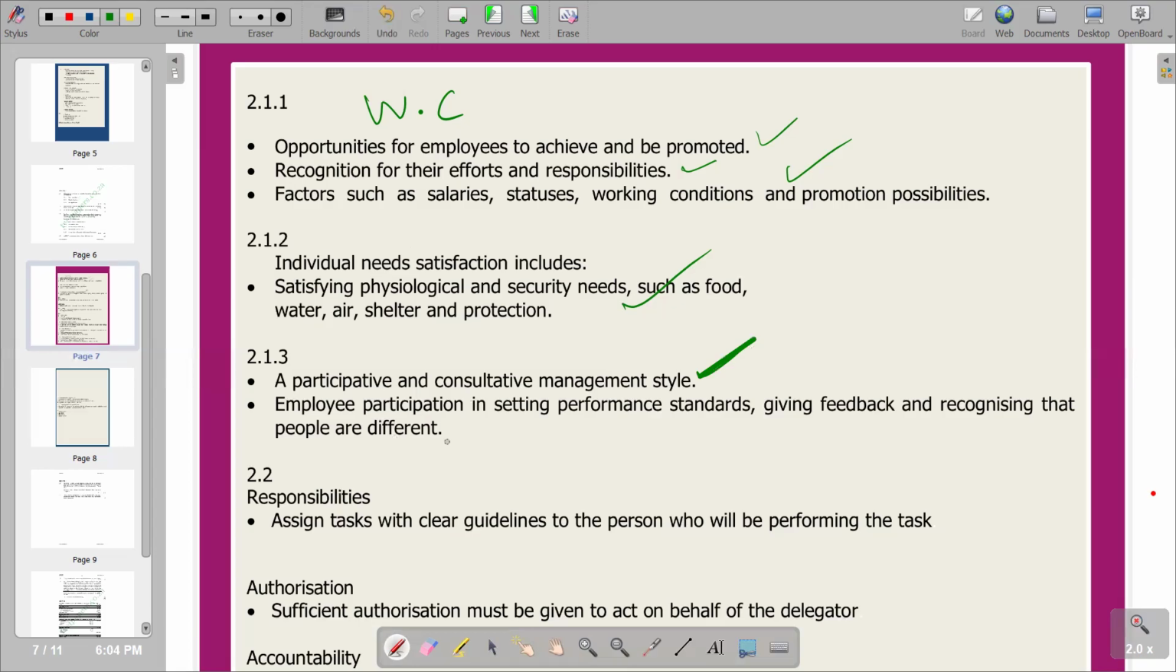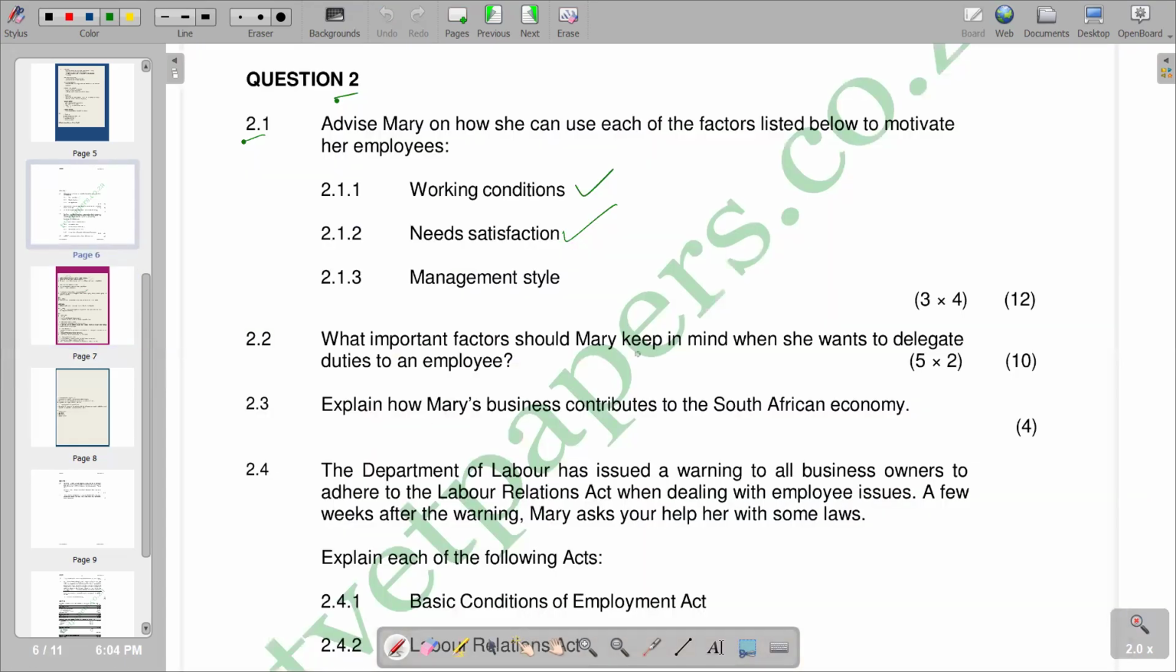The second point is employee participation in setting performance standards, giving feedback, and recognizing that people are different. Then we'll go to the next question, which says: what important factors should Mary keep in mind when she wants to delegate duties to employees? That's our question.